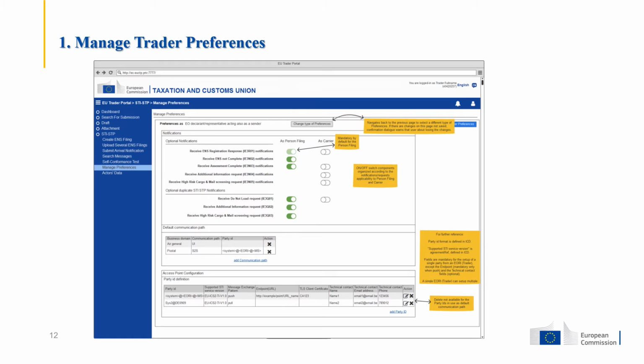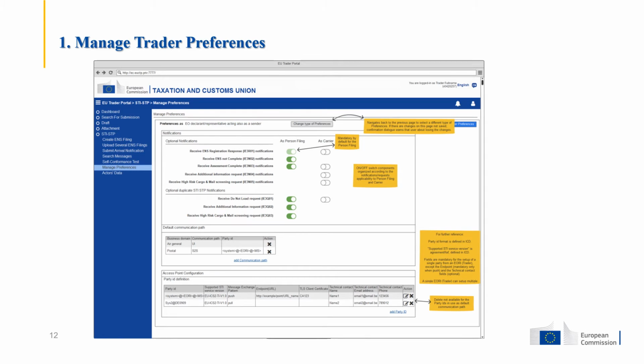Additionally, the economic operator user can configure access points with the party ID and information related to communication. You should consult the interface control document for the correct party ID format. Also, the user can configure the communication path, including a default communication path for each business domain.